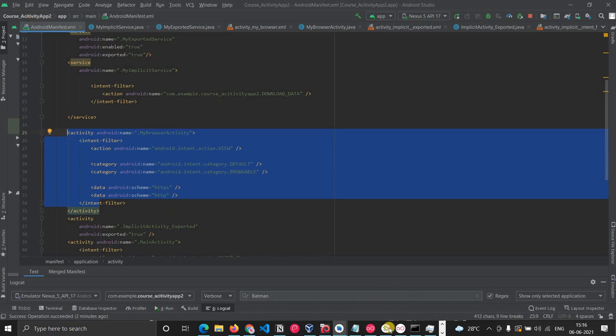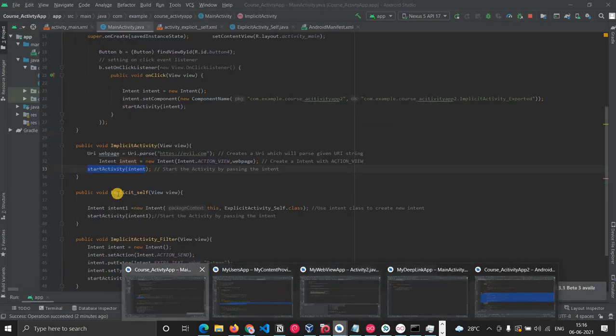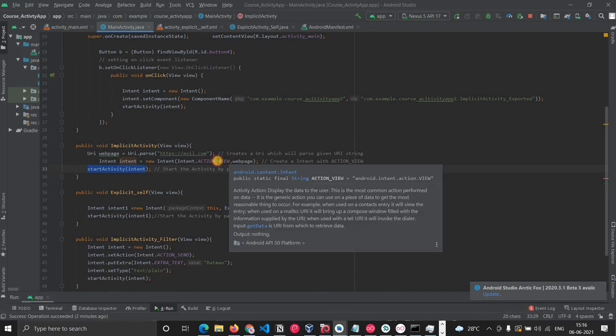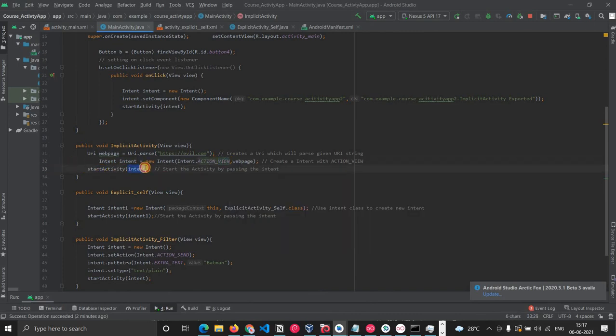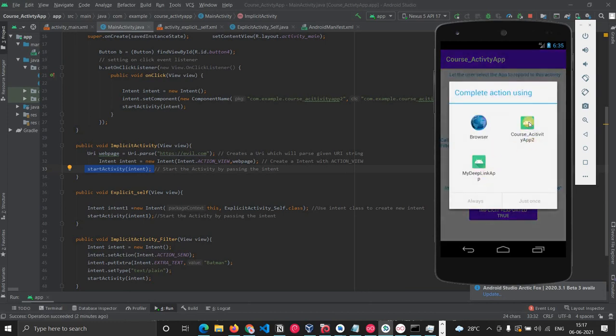So this is course activity app 2, and from course activity app 1 we are trying to call this. We are setting this intent with VIEW, passing it to start activity, and giving the URL. Whenever I click implicit activity, you can see that that particular app is also listed here. It means I can open the URL with my inbuilt browser, and I can even open the URL with the course activity app too. And there is one more installed application which has the same intent filter I discussed. So these three applications can handle this activity. That's why it is showing this.